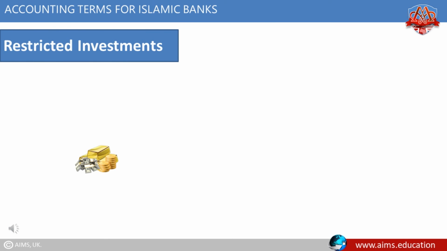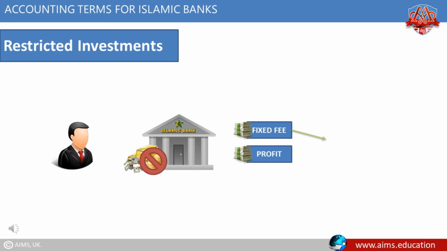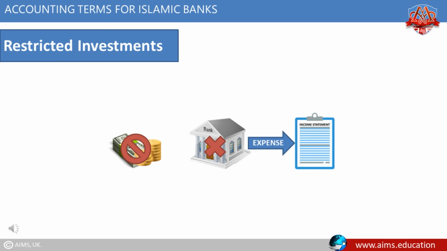These are the assets which are acquired by funds provided by holders of restricted investment accounts. However, the Islamic bank does not own these assets and only manages them against a fixed fee or against agreed profit in case of mudaraba. In case of loss in restricted investments, the bank does not get anything, and its services are shown as an expense in the income statement.